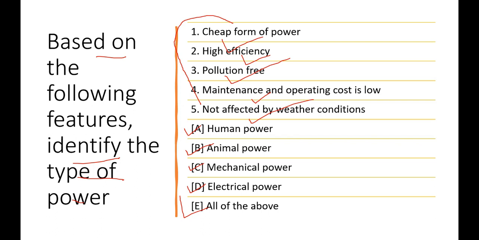They are asking about high efficiency. Human power is not high efficiency. Animal power is high efficiency, but it is not a cheap form of power. Mechanical power is also not cheap because it needs a lot of maintenance. And the fourth option is electrical power. Yes, it is the correct answer. Now come to the next important question.